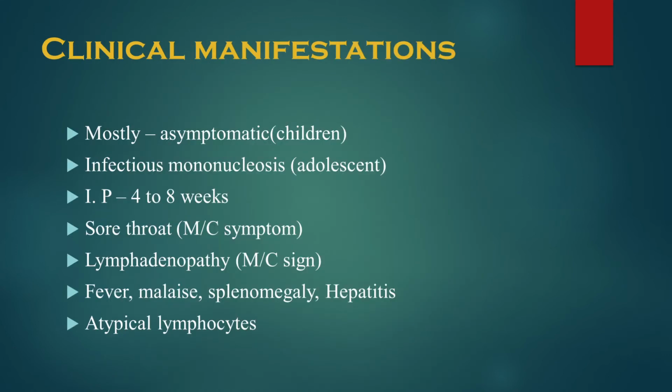Now coming to the clinical manifestations: mostly in children and infants, the infection is asymptomatic, whereas adolescent age groups have infectious mononucleosis. The incubation period of infectious mononucleosis is 4 to 8 weeks. The most common symptom is sore throat, and the most common sign is lymphadenopathy. Infectious mononucleosis patients are characterized by fever, malaise, splenomegaly, hepatitis, as well as atypical lymphocytes.